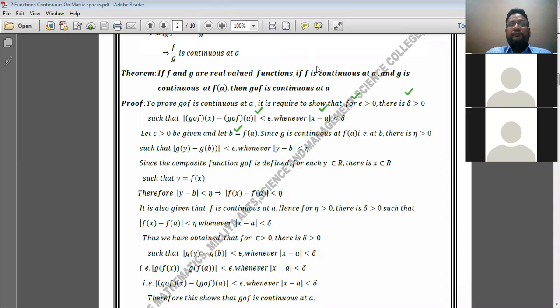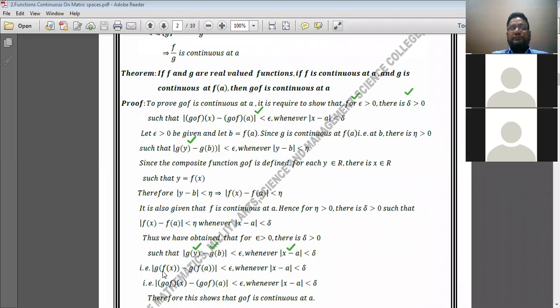Now, thus we obtain for epsilon greater than 0, there is delta which is greater than 0 such that mod of g of y minus g of b is less than epsilon whenever mod of x minus a is less than delta. This condition has come. What does it mean? Again put the value of y and b here.